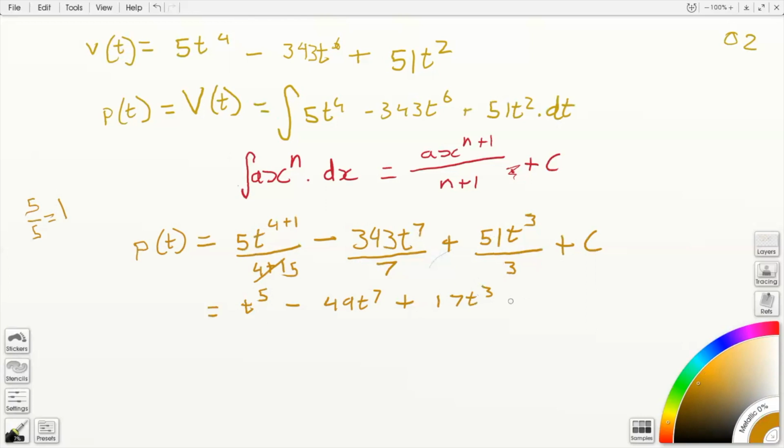We're just simplifying here, and we're going to remember that plus C. So here we are. I believe this is as far as we can take it.